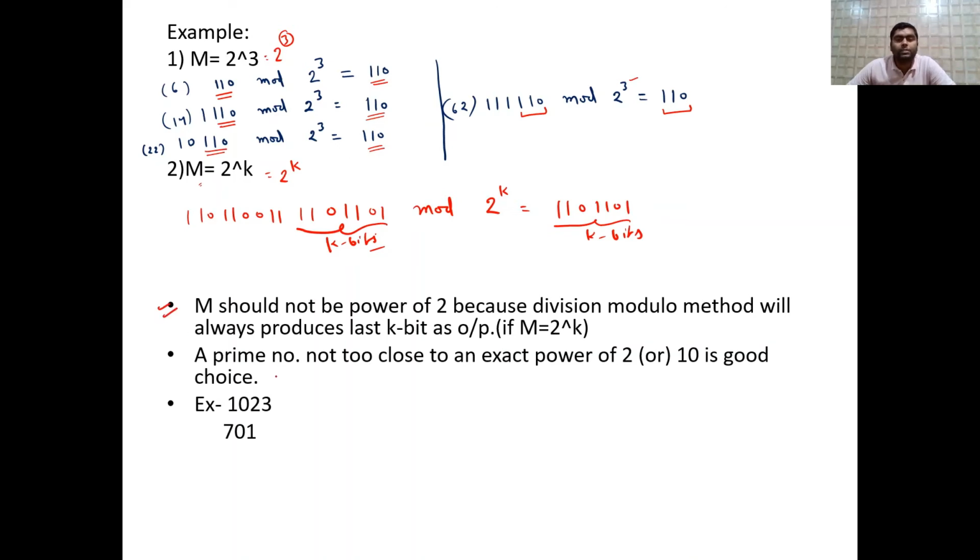Now next is, so what is the solution of this problem? कि a prime number not too close. So these are all the conditions of what? Collision. These are returning the same, means giving the same value. Same value means what? Collision. Okay, so this is also a major cause of collision in modulo division method. So a prime number not too close to an exact power of 2 or 10 is a good, है ना, not too close to is a good choice.